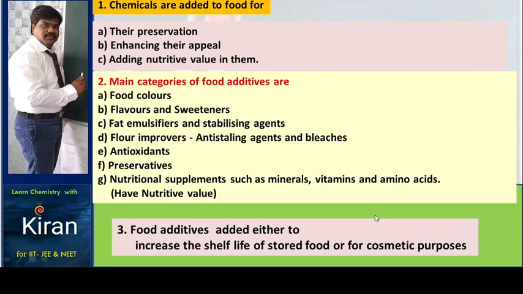Food additives are added either to increase the shelf life of stored food or for cosmetic purposes. So these are the chemicals we are utilizing in food material. The purpose is preservation and enhancing appeal and nutritive value.